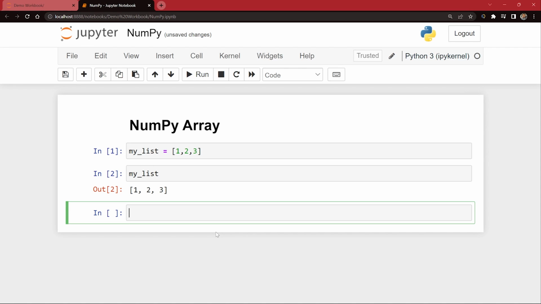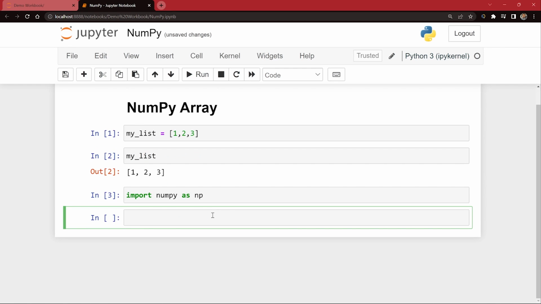Once you have installed NumPy successfully, you can come back to your Jupyter Notebook and say import numpy as np. So what is this? We are importing NumPy as np, which means this is our alias name. Through this we can access all the major functions coming out from NumPy. Instead of using numpy dot, we will use np dot. So this is going to work just as an alias name. We are going to execute this. So now our Jupyter Notebook knows that we have imported NumPy and we are using it as np.